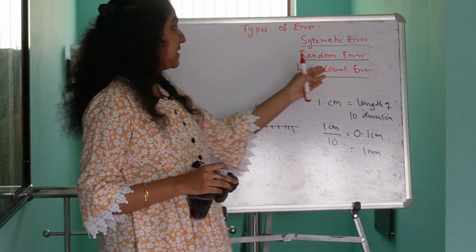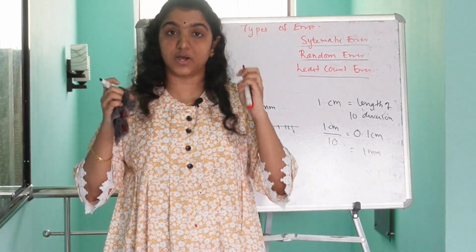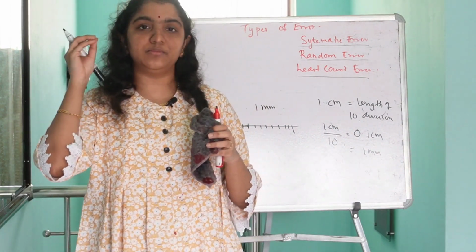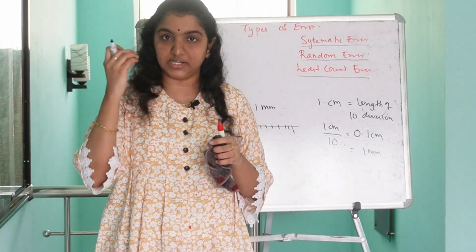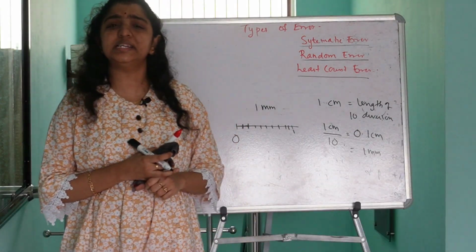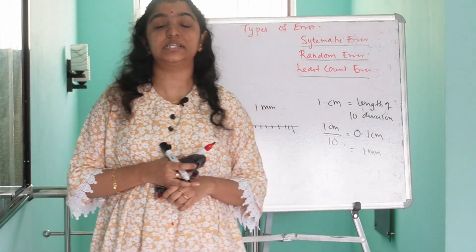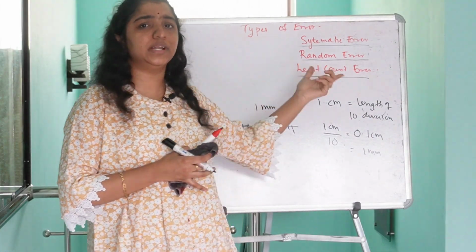So that is known as least count. What is least count? Least count is the minimum value that can be measured exactly using an instrument. So what are least count errors? Let's try to understand it through an example. I told you one example just now.